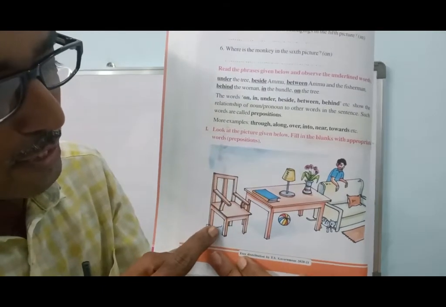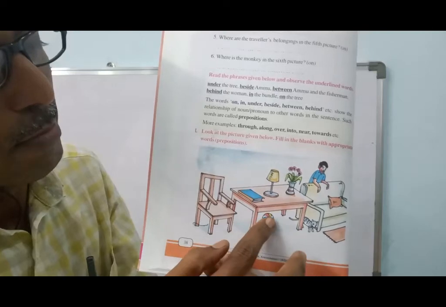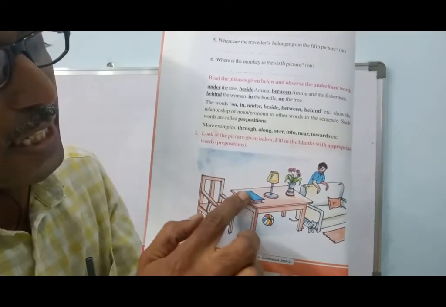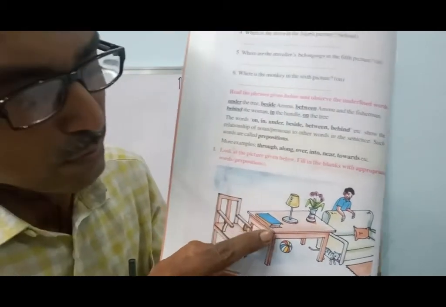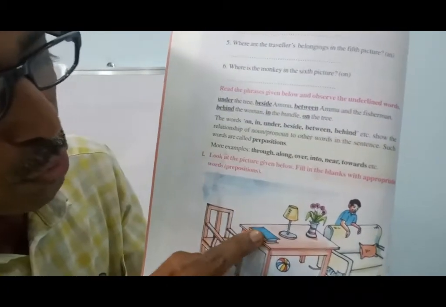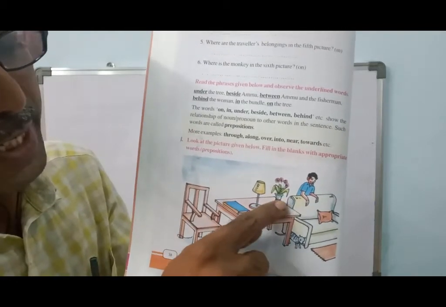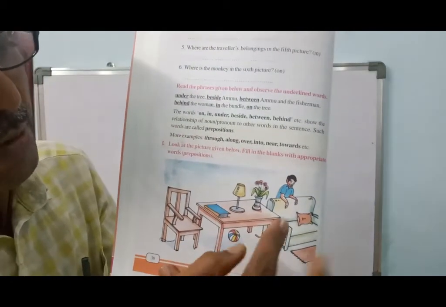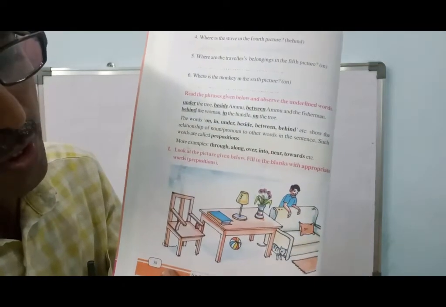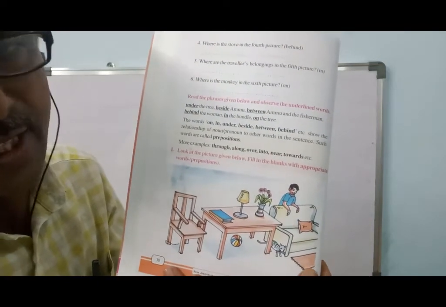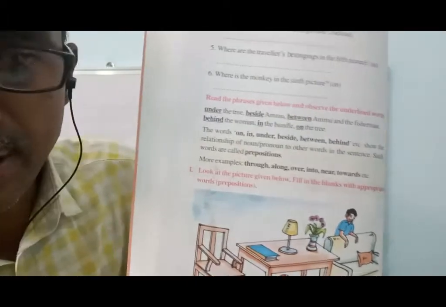Chair, snake, table, ball, file, lamp, or it may be called as book also. You can consider it as a book also, no problem. Book, lamp, vase, flowers, boy, sofa, pillow, cat, and then mat. Can you see these things in the picture, children?